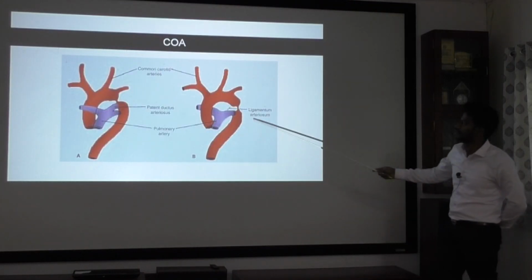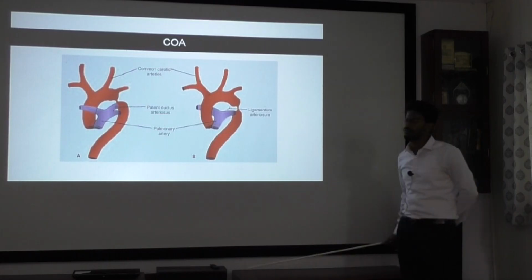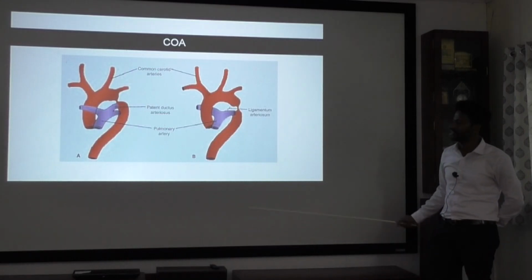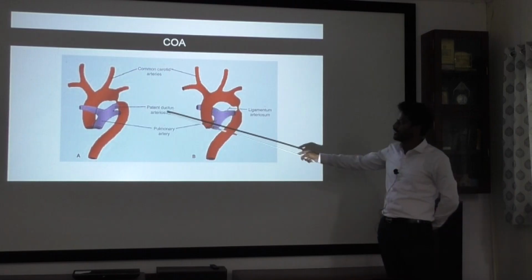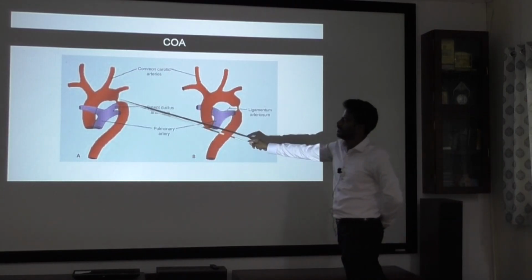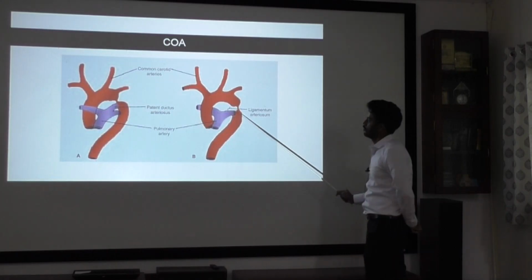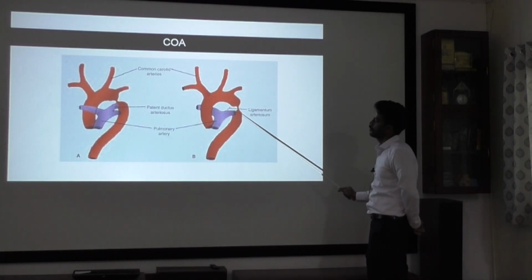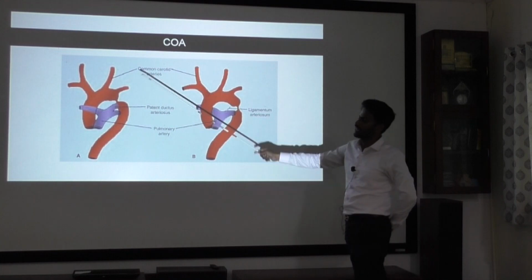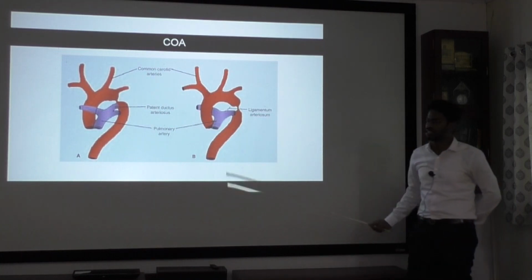And sometimes, because of tunica media or intima proliferation, there can be coarctation of the aorta. Based on the location, it can be preductal, or this is the ductus, so postductal. So they will be having more blood pressure in the upper limbs than in the lower limbs.